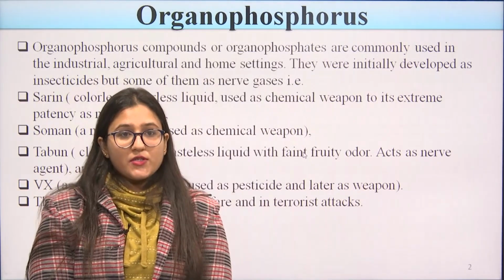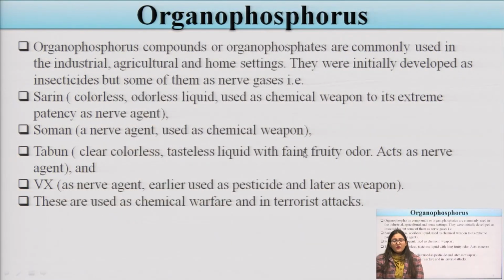Organophosphorus compounds, or organophosphates, are commonly used in industrial, agricultural and some home settings, and they were initially developed as insecticides. Initially they were used as insecticides, but some of them are also used as nerve gases. Sarin is a colorless, odorless liquid which is mainly used as a chemical weapon due to its extreme potency as a nerve agent. And soman is also a nerve agent which is used as a chemical weapon.